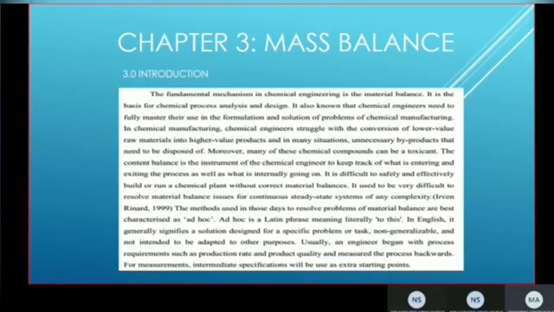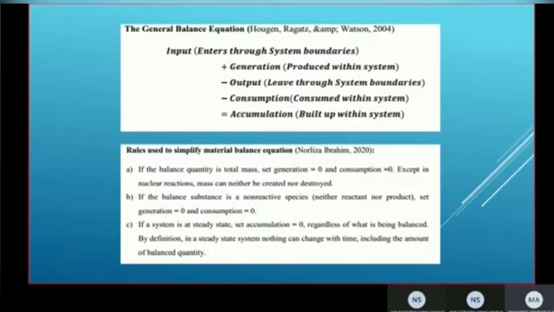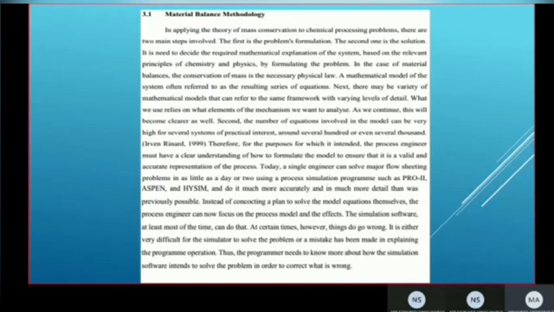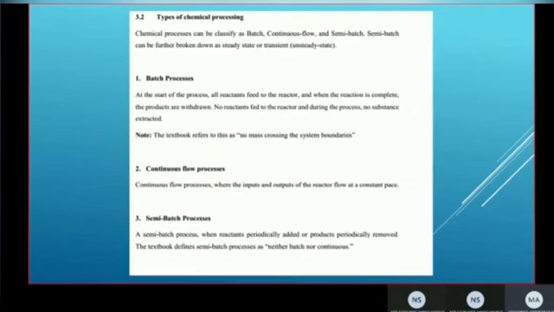For right now, the introduction part has been completed, including the theory of mass balance. We already made most of the parts, starting from the introduction to the theory, and also including the methodology itself.